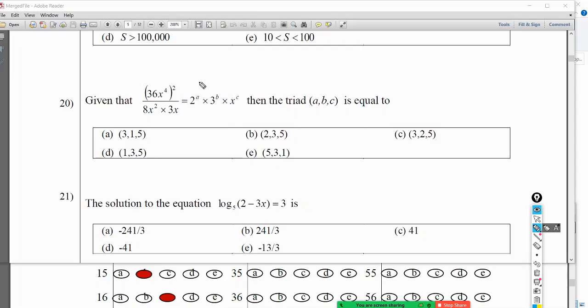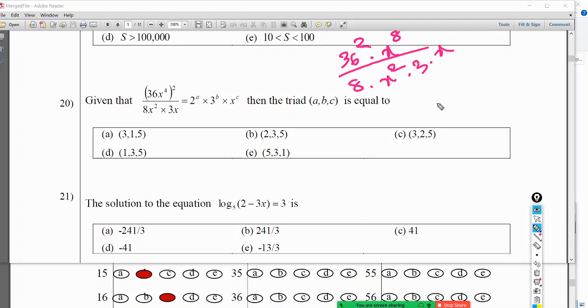This is 36 to the power 2 x to the power 8 divided by 8 x to the power 2 3 times x.